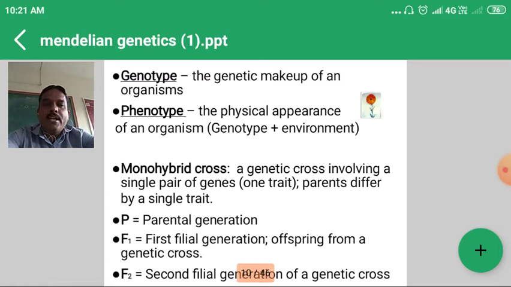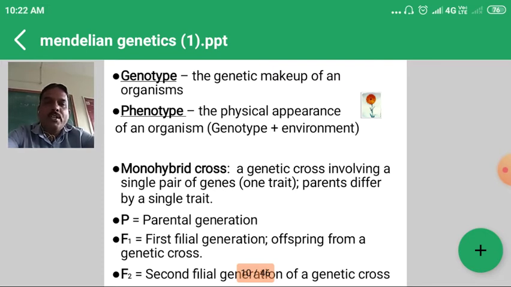P indicates the parental generation, meaning tall crosses dwarf. Then F1 means the first filial generation, which we can call a hybrid or offspring obtained from crossing the two parents. And F2 is the second filial generation, obtained by selfing of F1, that is, by crossing F1 into F1.